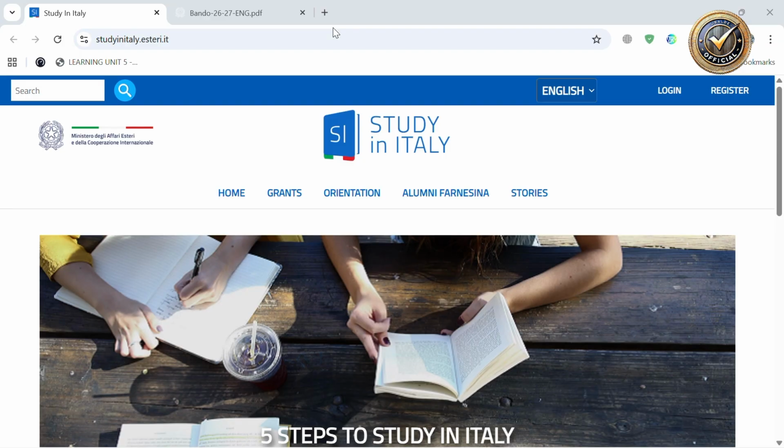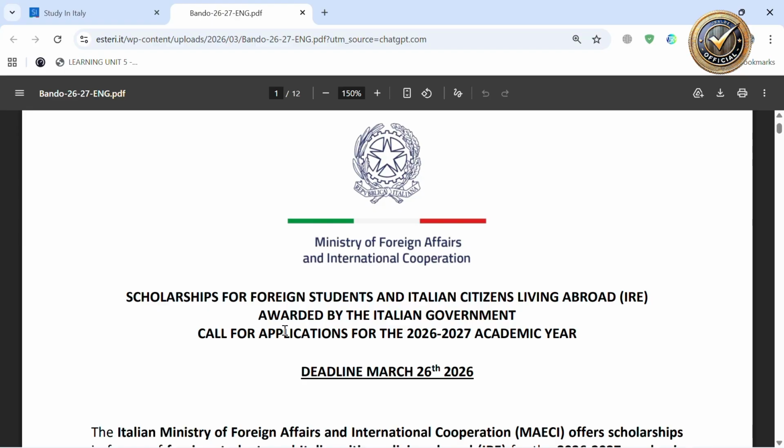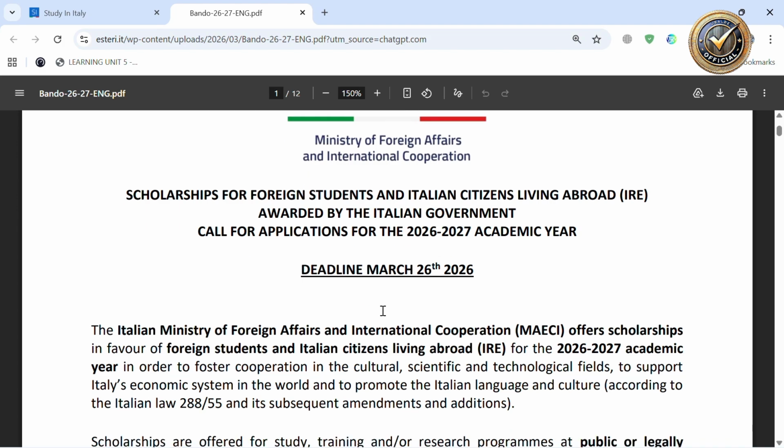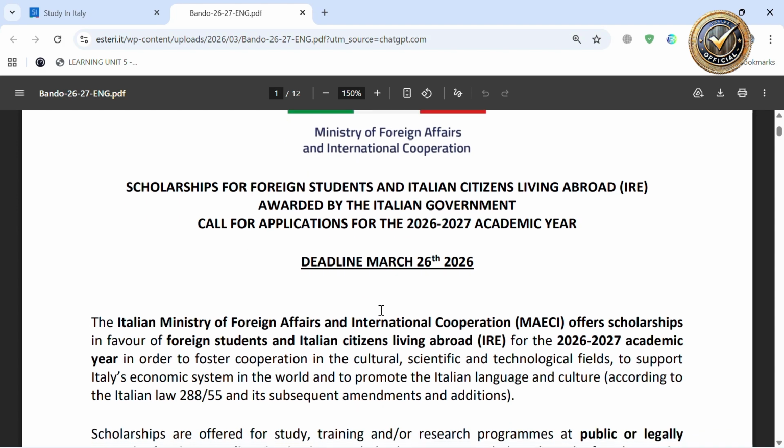Hello, welcome back to Ubalde official family. Today we are going to see together the scholarship for foreign students and Italian citizens living abroad, awarded by the Italian government. The call for application for the 2026-2027 academic year is open, and the deadline is March 26, 2026.